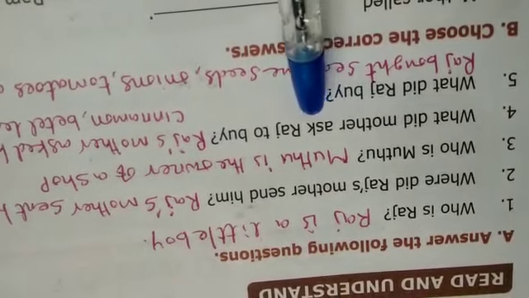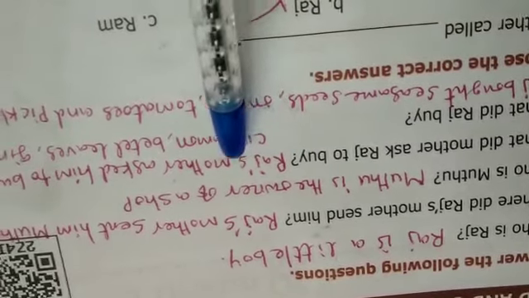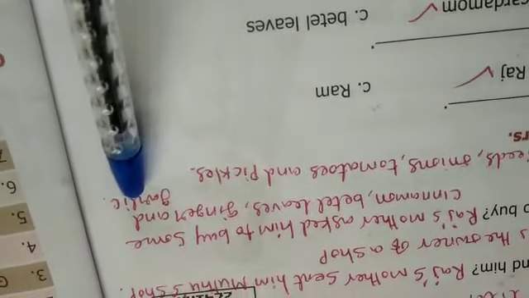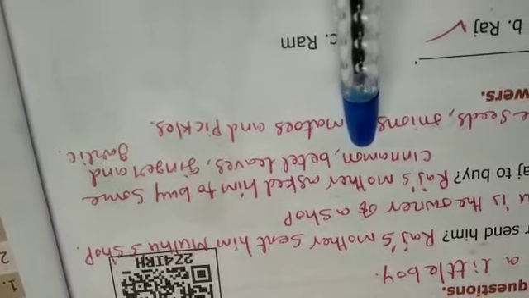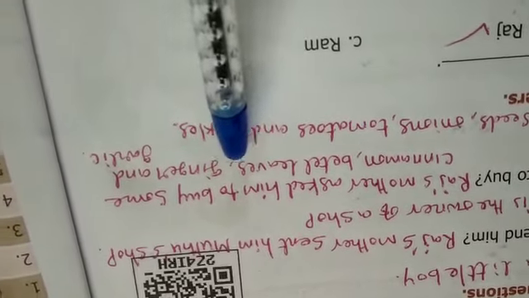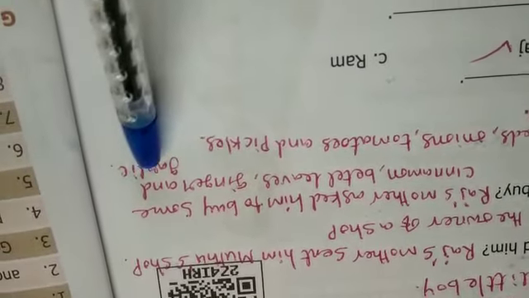What did mother ask Raj to buy? Raj's mother asked him to buy some cinnamon, betel leaves, ginger and garlic.